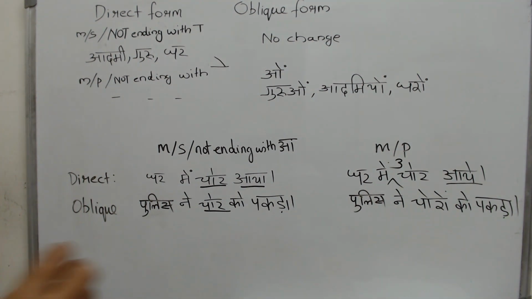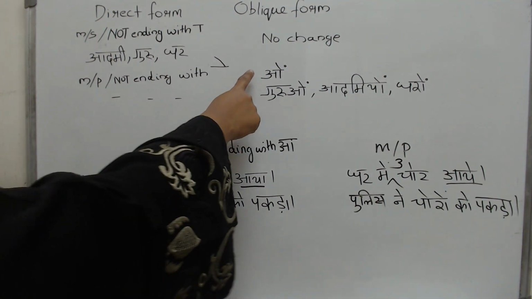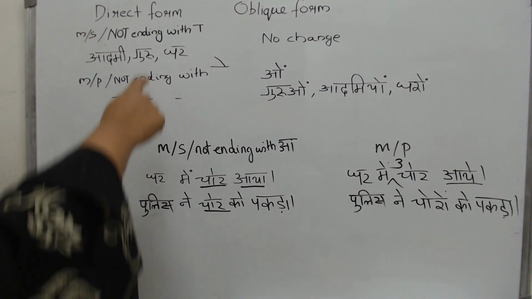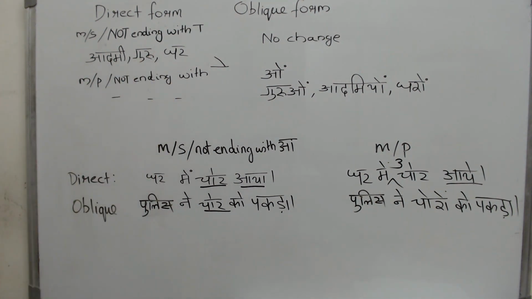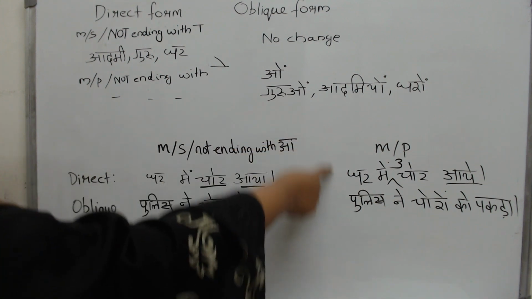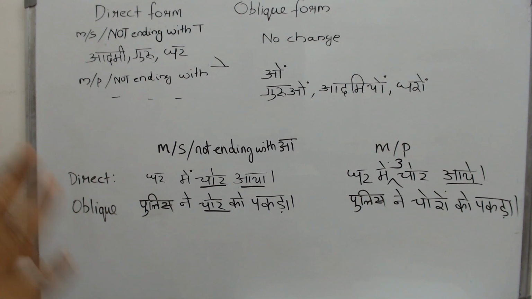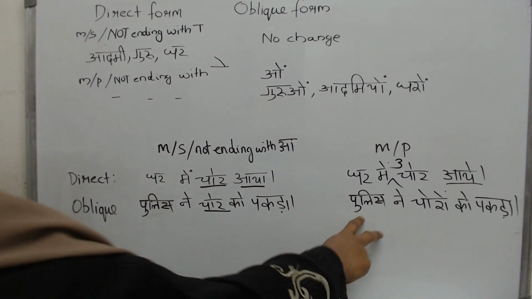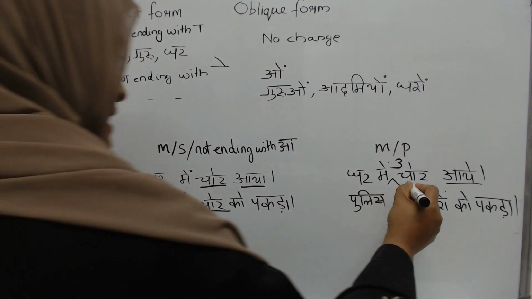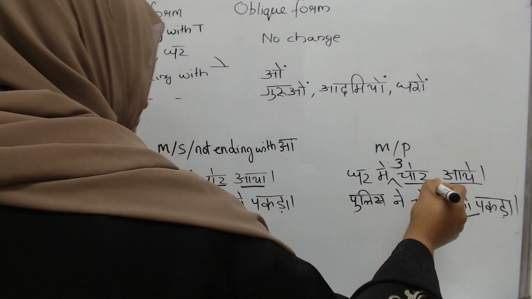In its oblique form, they should all end with the o sound. So ghar, gharon. Now look at this. How do they look in a sentence? Ghar mein 3 chor aaye. 3 thieves broke into the house, and what did the police do? The police ne choron ko pakda.